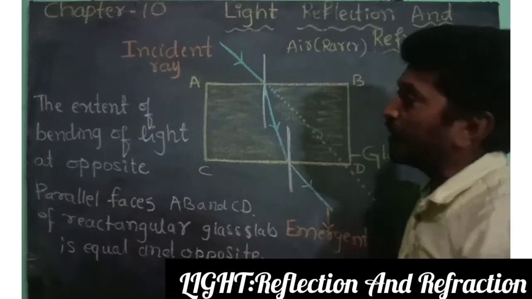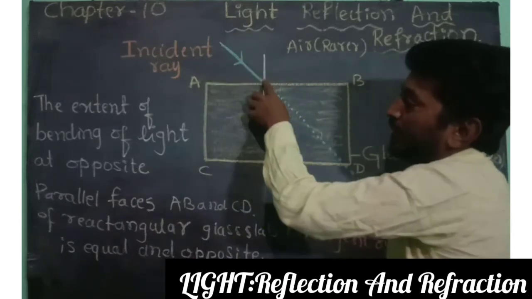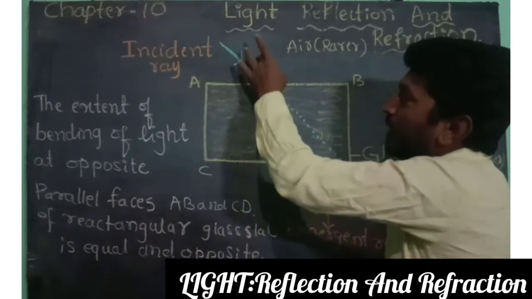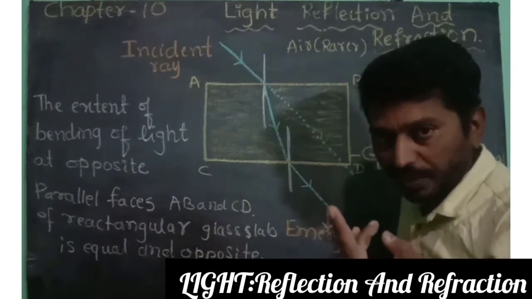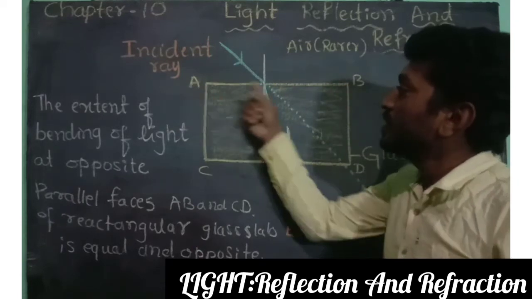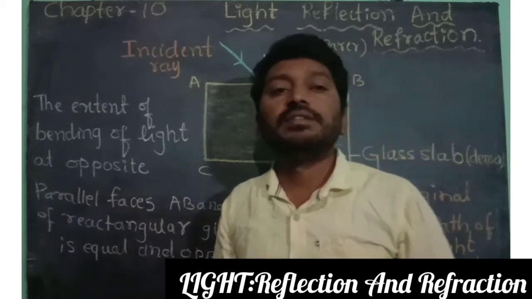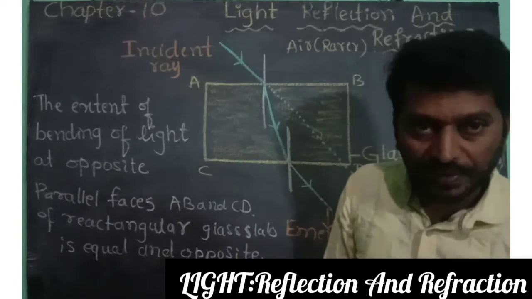Once I'll repeat, my dear students, the incident ray, refracted ray and the normal drawn from the point of interface of two transparent media all lie on the same plane. This is called the first law of refraction.